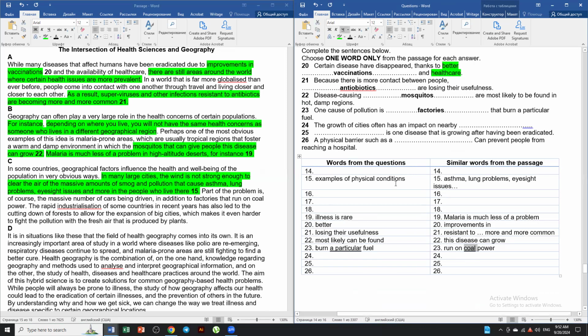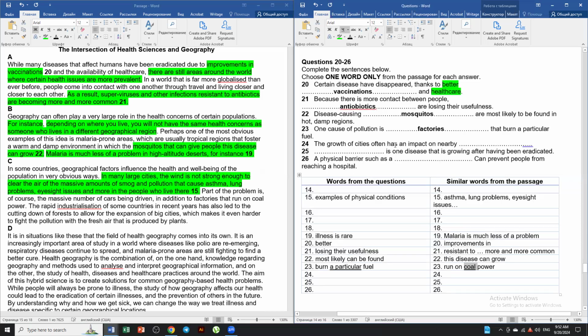So now, moreover, the growth of cities often has an impact on nearby something. All right. So once again, we found it. Let me just highlight that. Take this and give it a number 23 as the answer. The rapid industrialization of some countries in recent years has also led to the cutting down of forests to allow for the expansion of big cities, which makes it even harder to fight the pollution with the fresh air that is produced by plants.